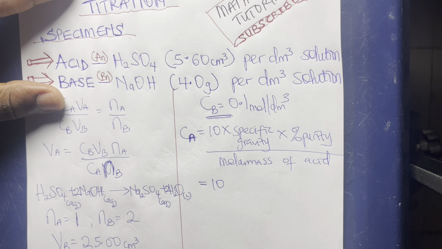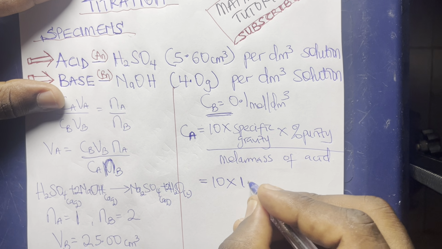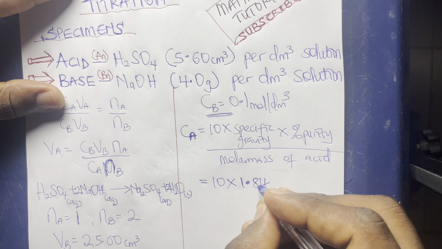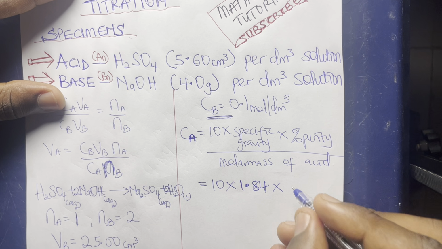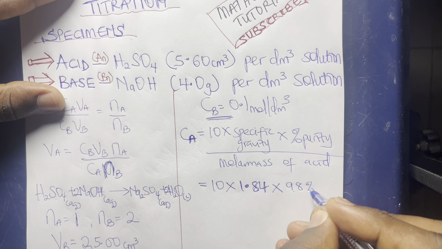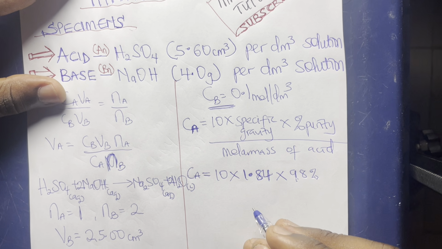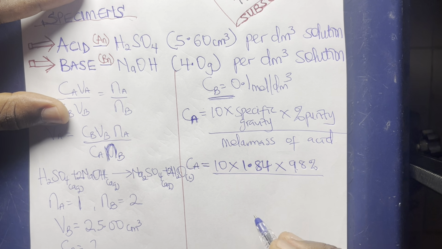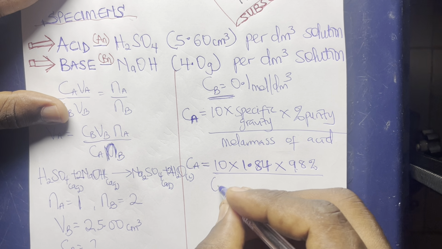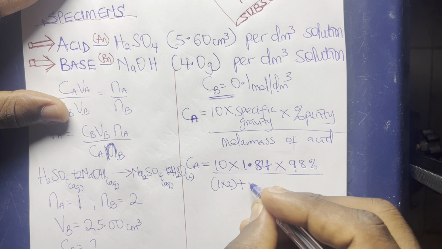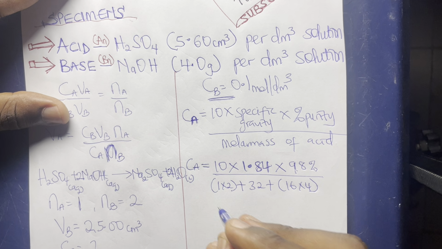So from the WAEC specimen, it was stated that the specific gravity that should be used should be 1.84, and the percentage purity for H₂SO₄ is 98%, according to the instruction. So divided by the molar mass of H₂SO₄. So the molar mass of H₂SO₄, that's going to be 98, but let's try to work it. That's 1 times 2 plus sulfur is 32 plus 16 times 4. So now let's do the mathematics.